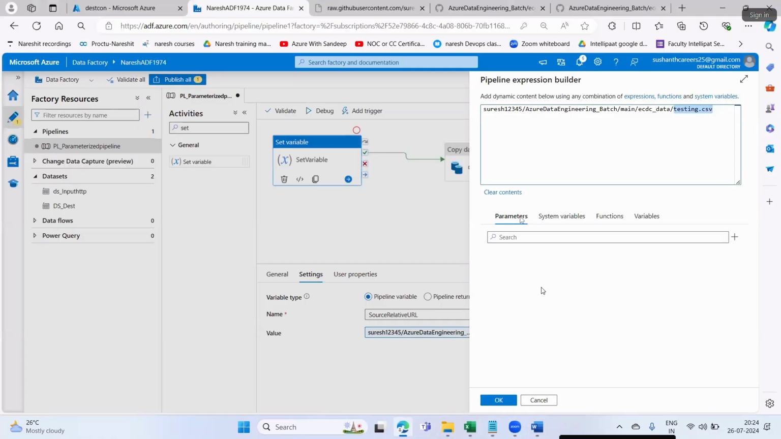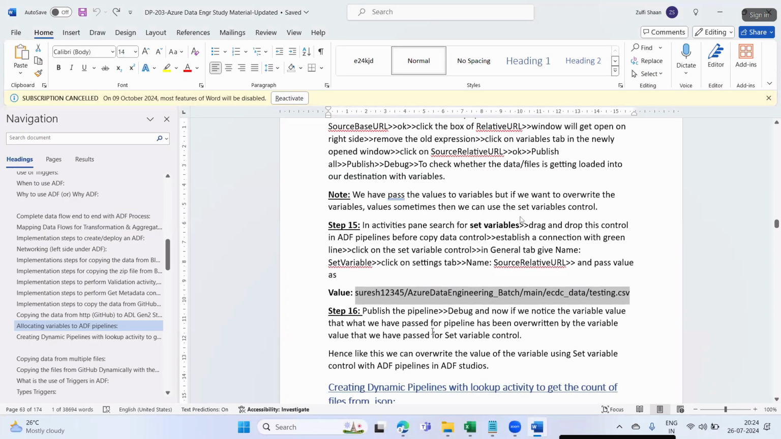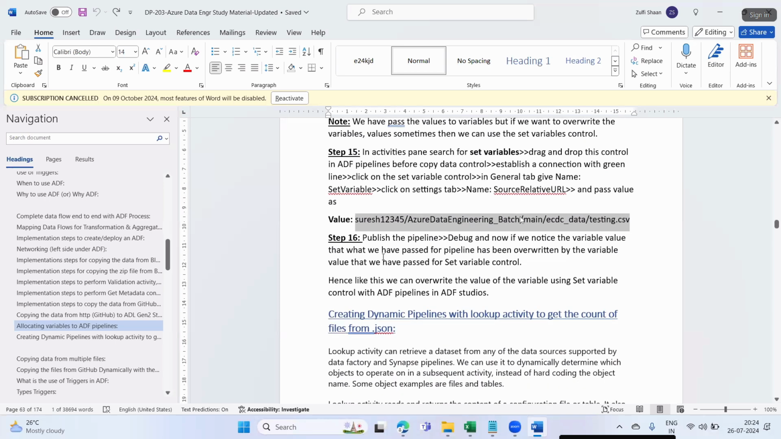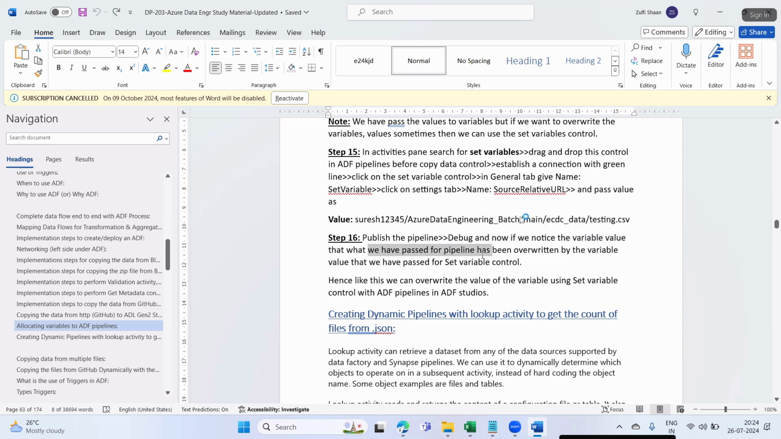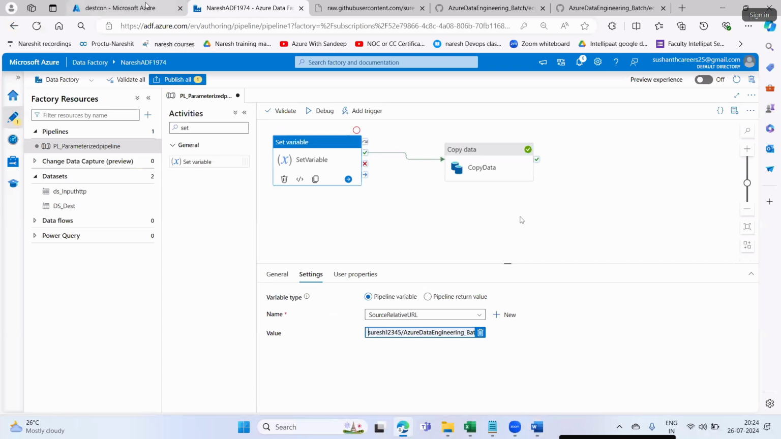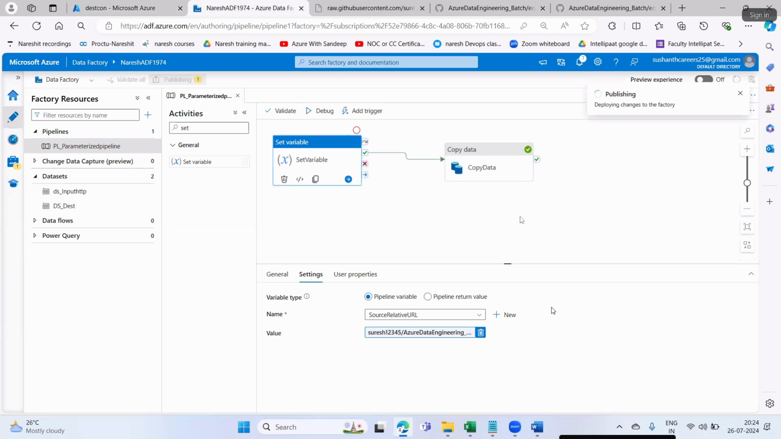So what I do here, I'm saying testing.csv. Fine, I'm giving this value. Now publish the pipeline and debug. If we notice, the variable value that we passed for the pipeline has been overwritten by the value we passed for the set variable control. If you see here, my destination is empty now. I'll do publish all.